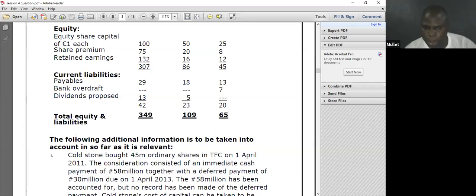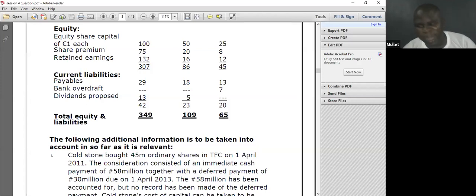I told you that your equity is share capital, share premium, retained earnings, revaluation surplus, and whatever other component of equity. We make the sum of it, and no question can carry 5. Payables, I open that. Payable 29 plus 18. Bank over that, I will not open it because they don't consolidate associates.